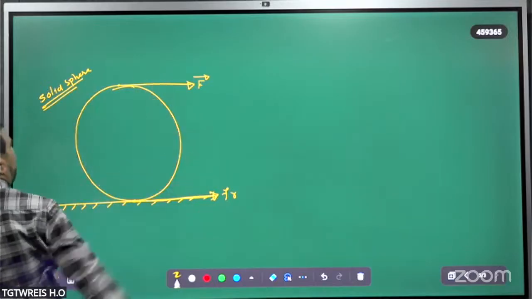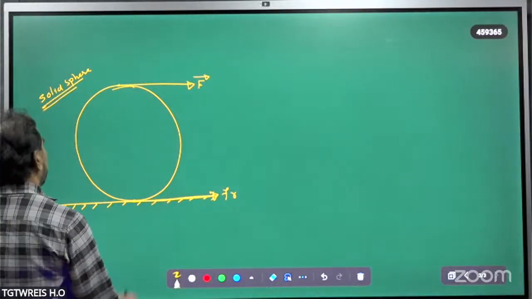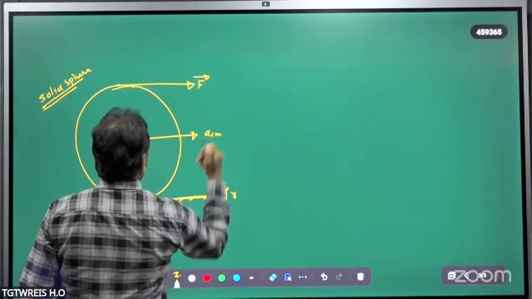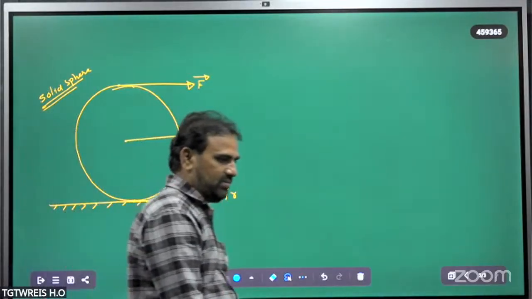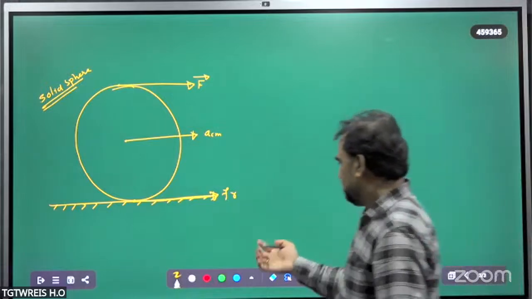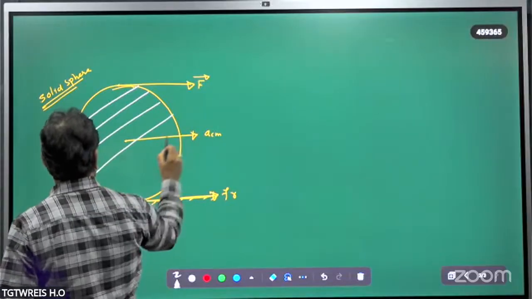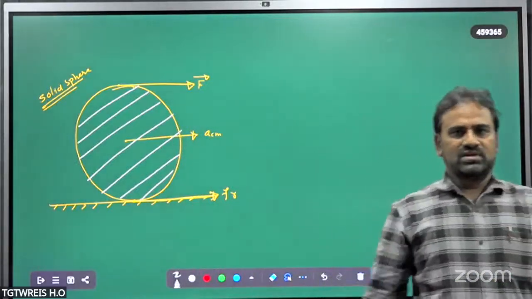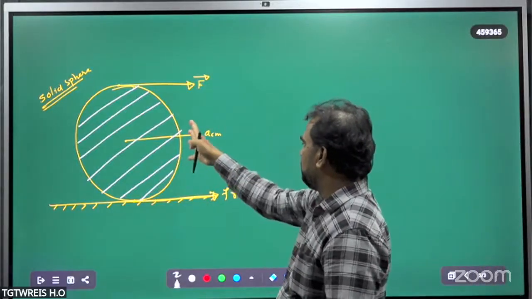The force of F newtons is applied at the topmost point, and the friction force is also acting in the same direction like this. And the center of mass is moving with a certain acceleration AC. We have to find that also. In the second case, the friction force is acting in the backward direction, but in this one, the friction force is also acting in the same direction as the applied force. So in this case also we have to calculate the acceleration of the center of mass.